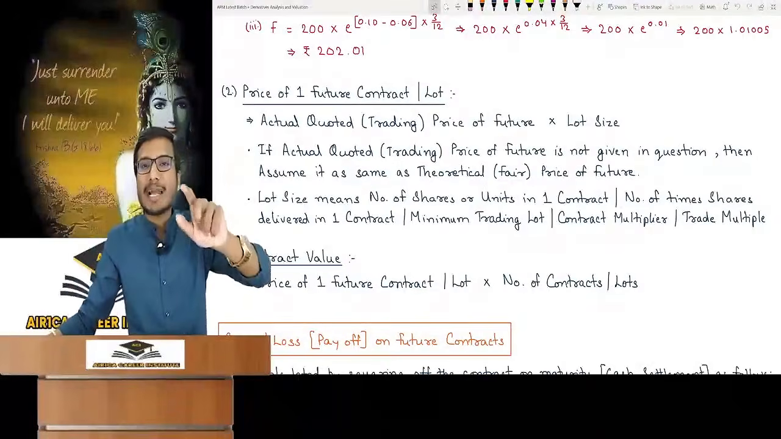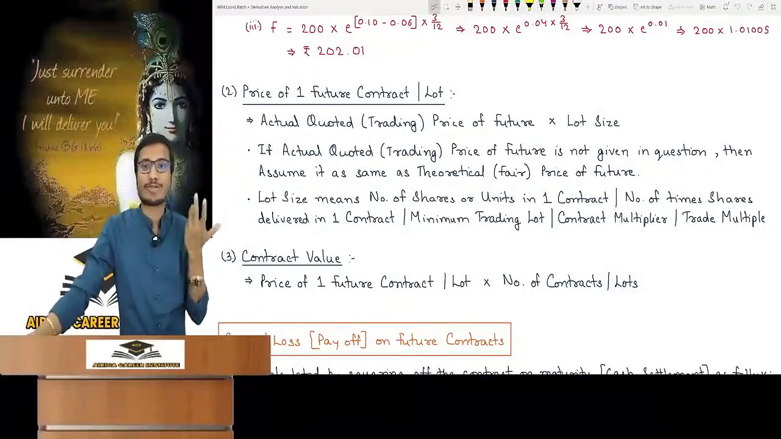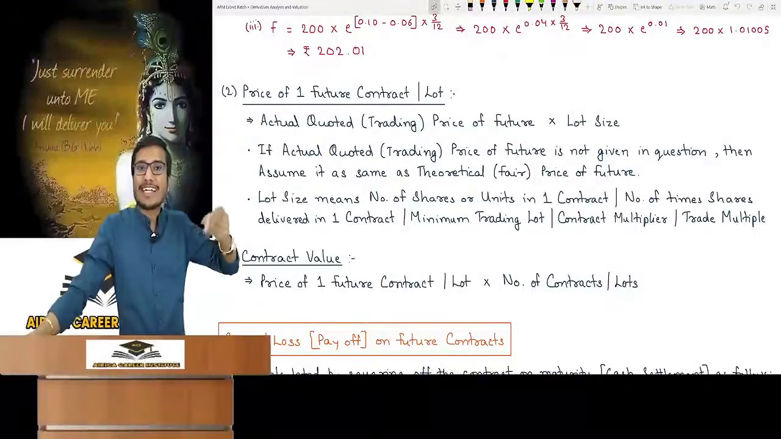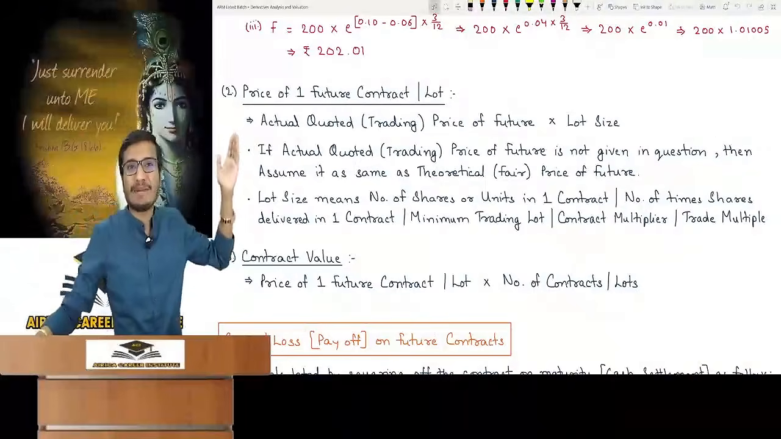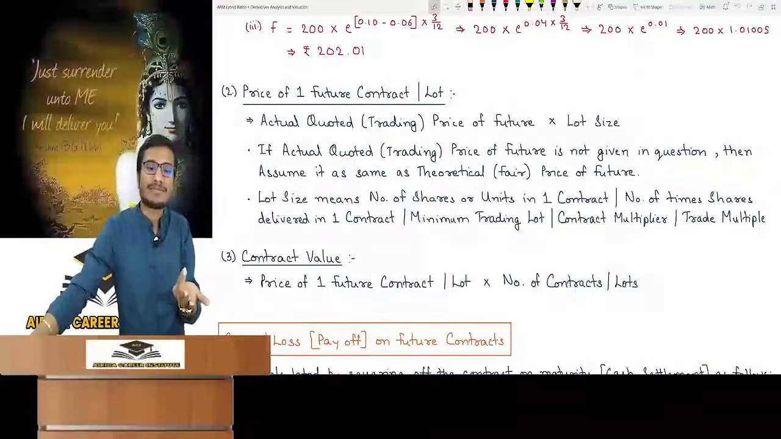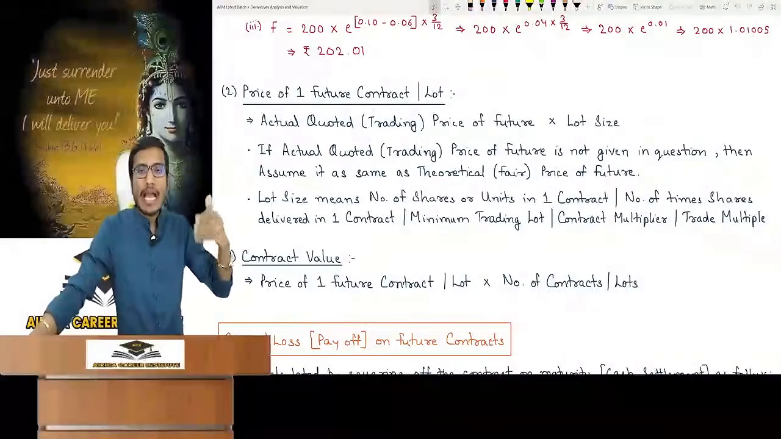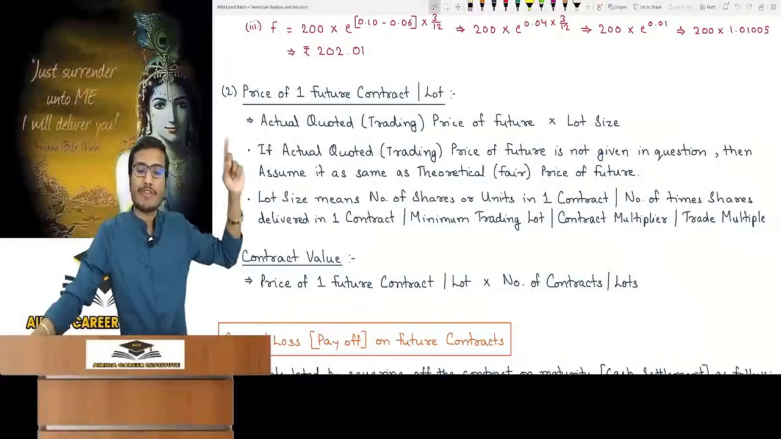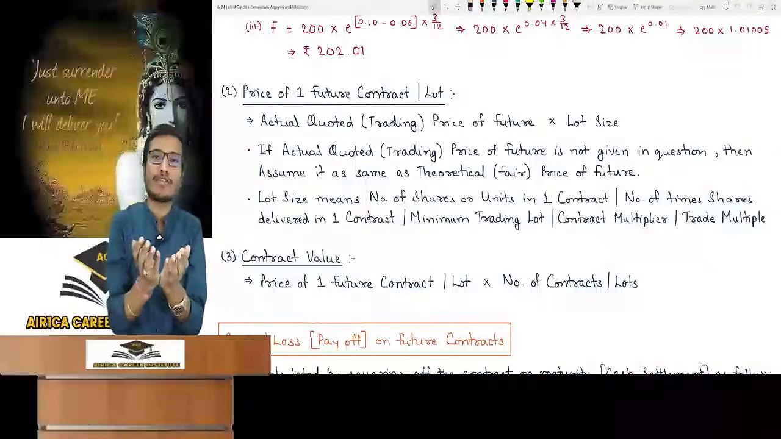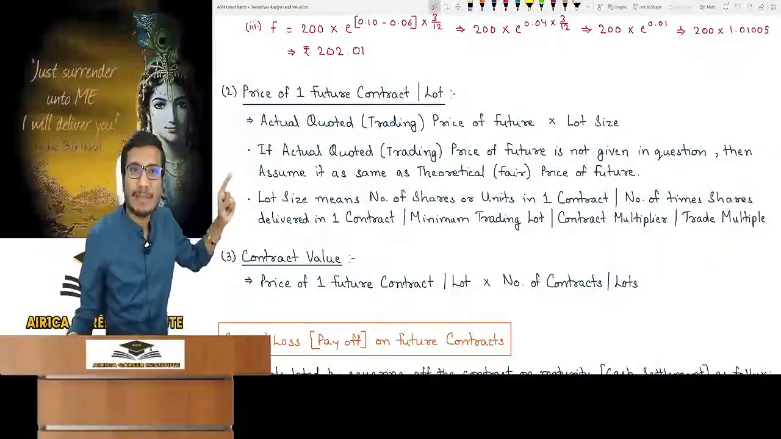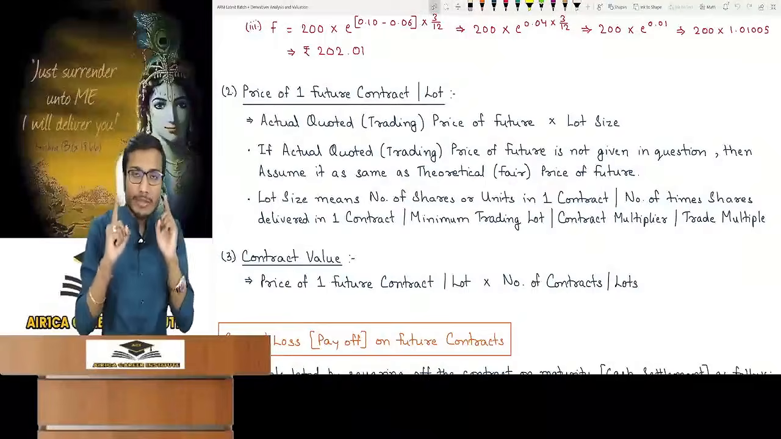So if you have to find the price of one future contract, which you have to find in many questions, and many students make mistakes in this, let's suppose the actual quoted trading price of futures is rupees 2500. Multiply it by the lot size, which is 50. This will be our price of one future contract. Now see, if the actual quoted trading price of future is given in the question, because in practical life this is used, and the price of one future contract is required, then assume that the theoretical or fair price of future is equal to the actual quoted price. Everyone understood? Very good.